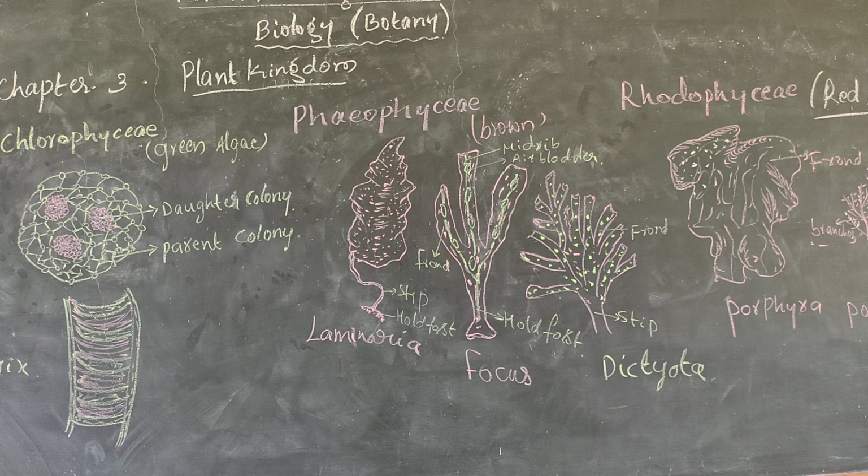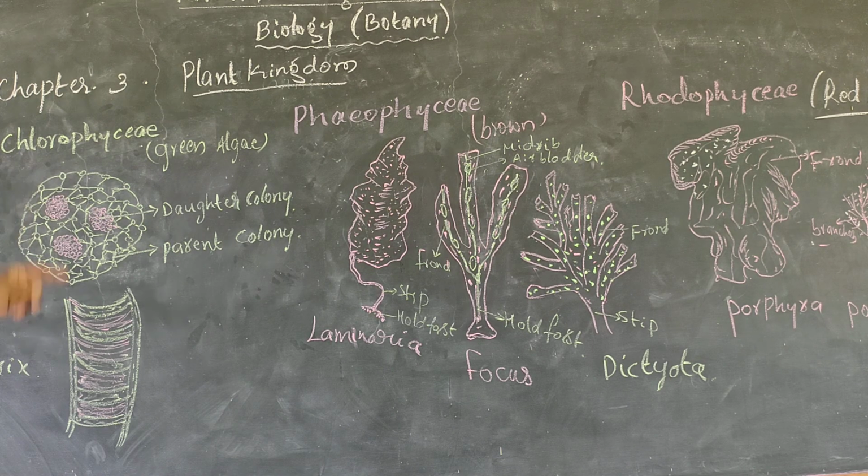Then in the case of habitat, where it grows: the habitat is majorly freshwater, brackish, which means blackish water. I think we can find some blackish water systems, some ponds, where they will grow. So commonly freshwater, brackish water and salt water. These are the habitats for Chlorophyceae.